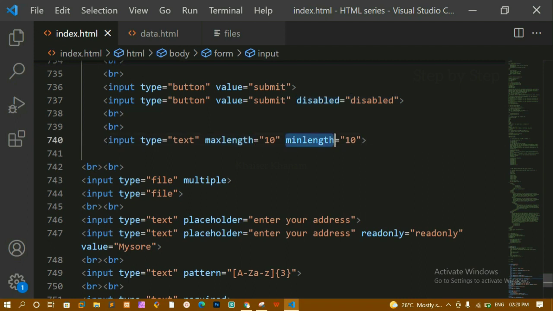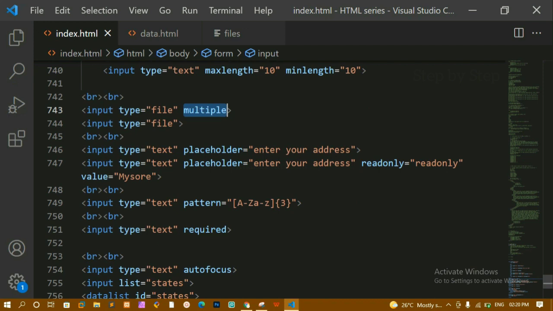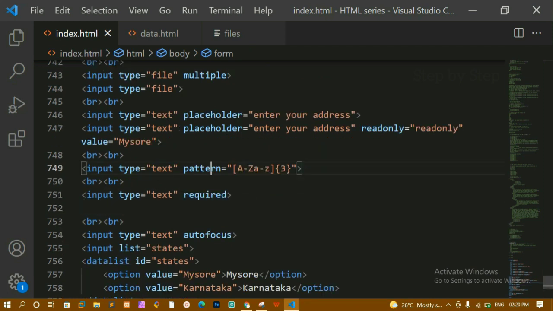We are having maximum length and minimum length, which is mostly used for mobile numbers. We are having multiple, using which we can select multiple files. We are having this readonly, and using readonly we can only read the data. We cannot modify any data. We are having the pattern attribute. When we are using this pattern attribute, we can give any country code.